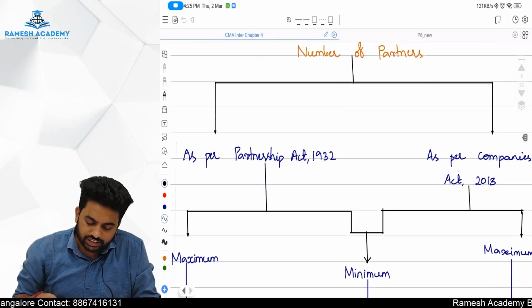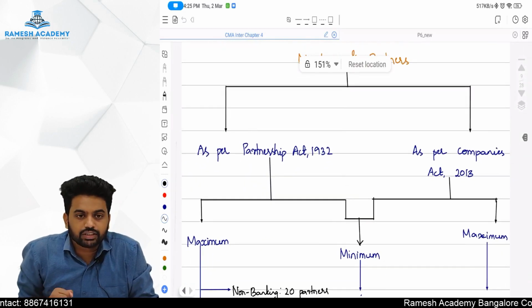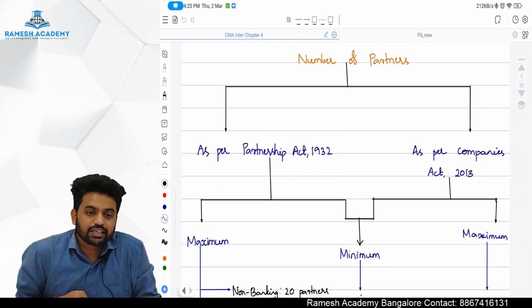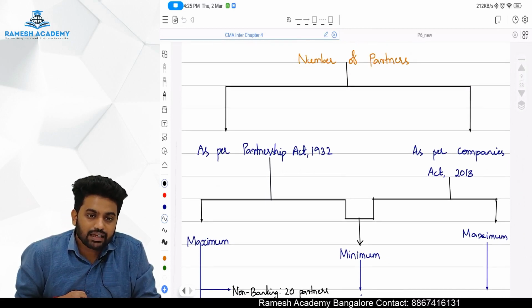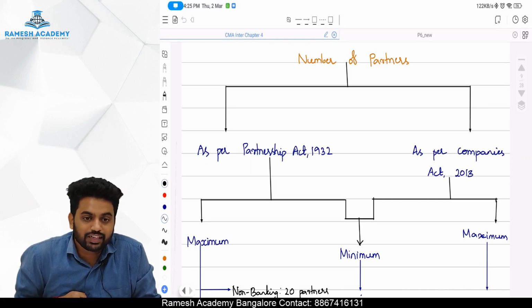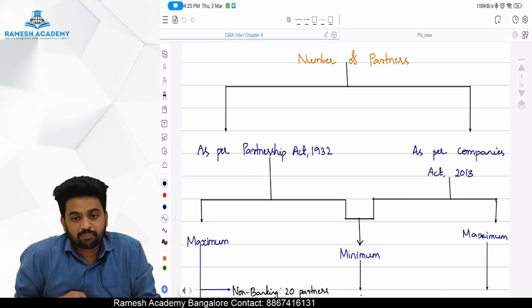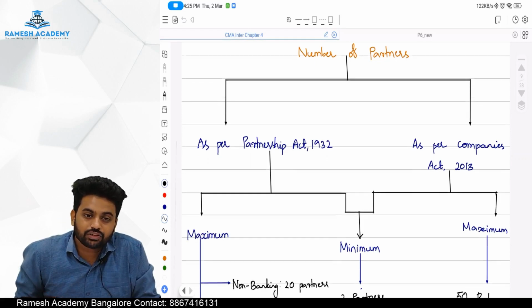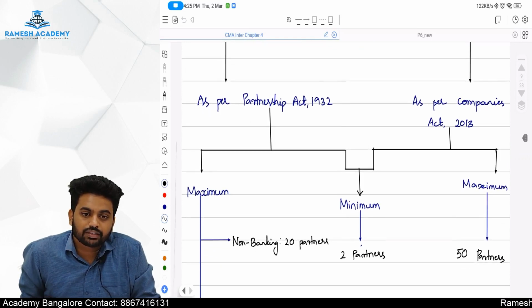But is there any restriction on the number of partners, maximum partners? Yes. As per the Partnership Act, you have to look at whether it's banking or non-banking. If it's banking, then maximum 10 partners. If it's non-banking, maximum 20 partners. If it's under the Companies Act, then maximum 50 partners. In all the acts, minimum partners are 2.